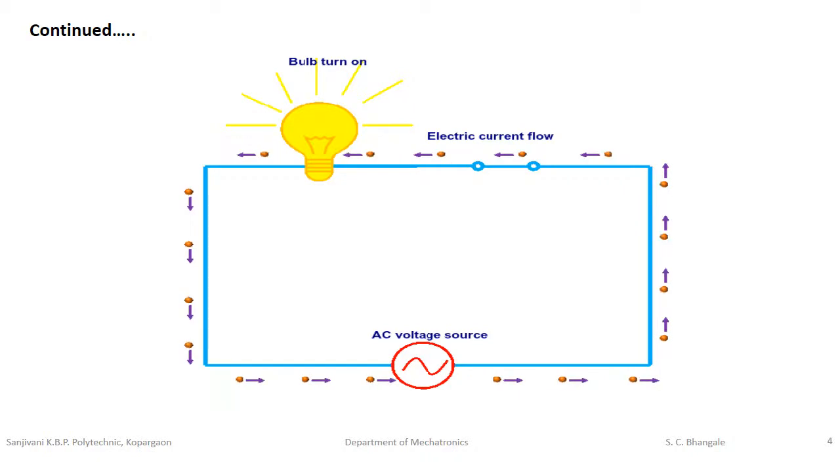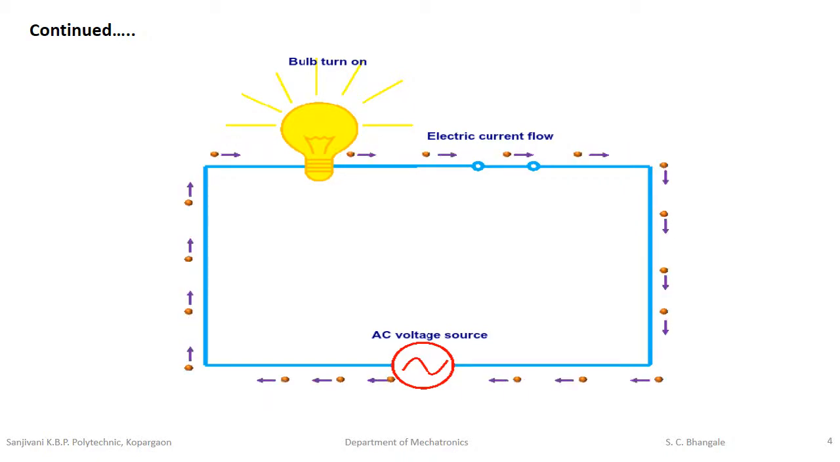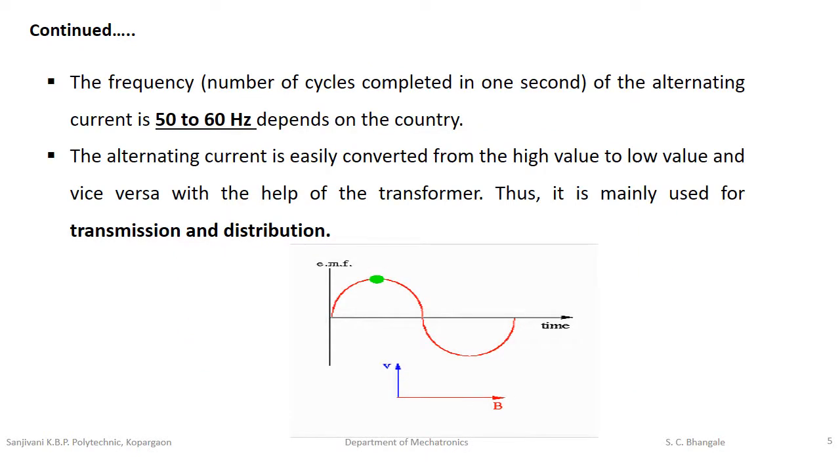This diagram indicates the free electrons will move in both directions. If you see this diagram carefully, you can observe the direction of current in both directions. The frequency, that is the number of cycles completed in 1 second of the alternating current, is 50 to 60 Hz, which depends on the country.